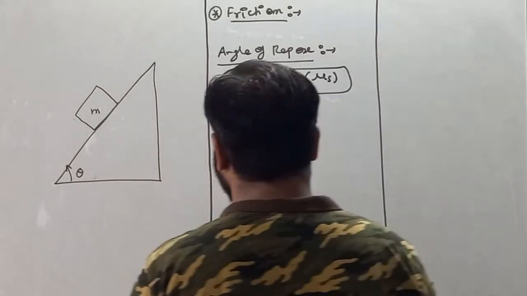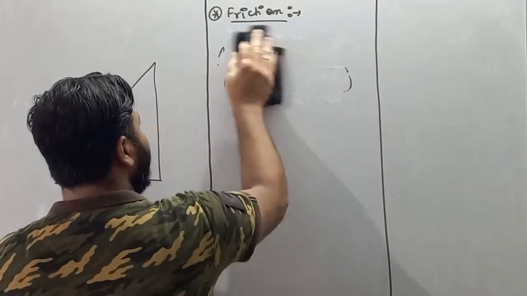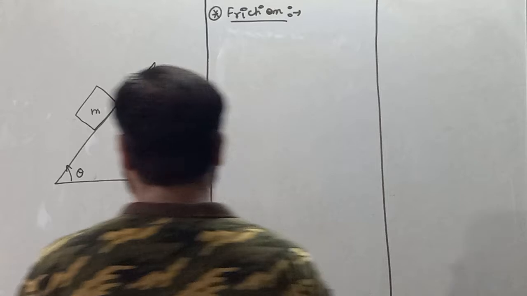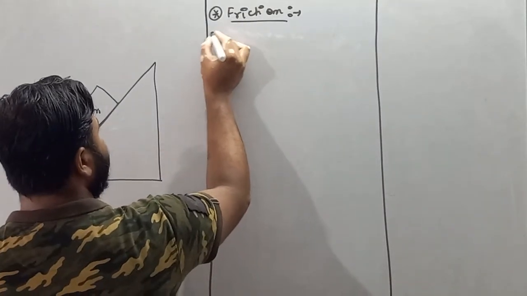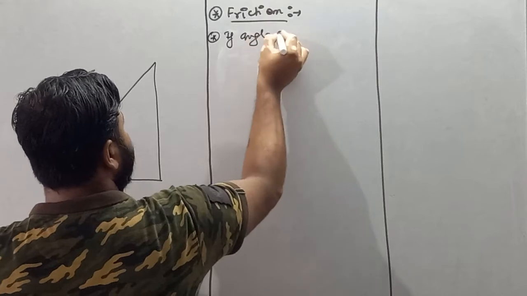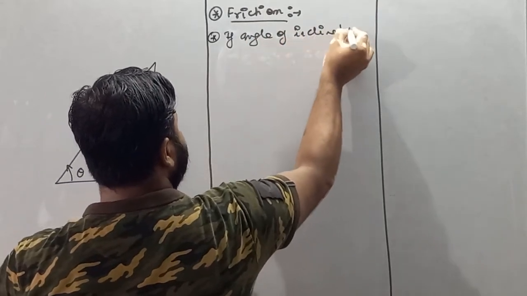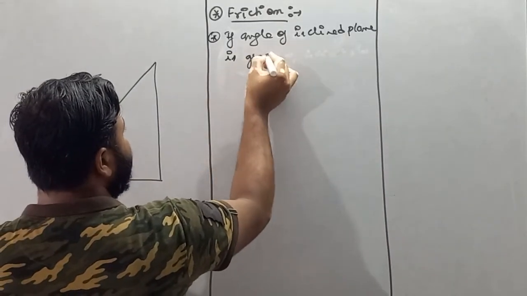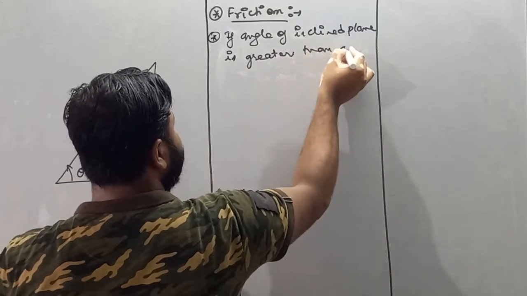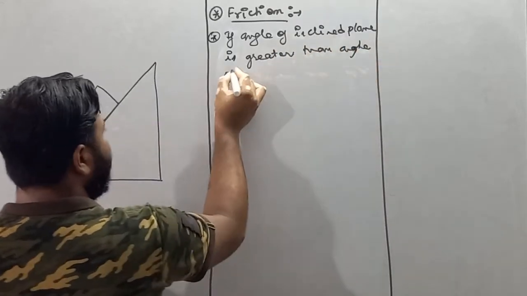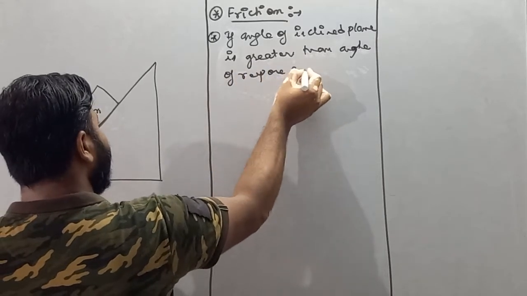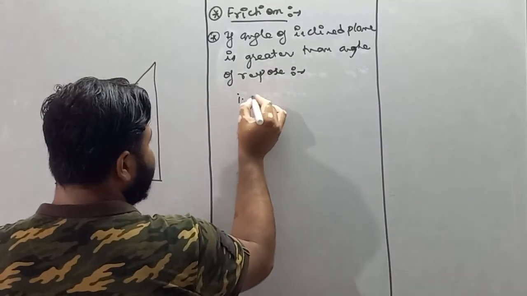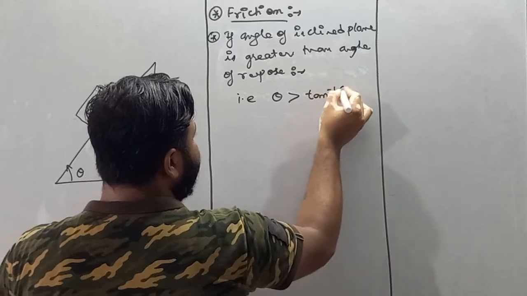So write down, if the angle of inclined plane is greater than angle of repose, that is theta is greater than tan inverse mu s.